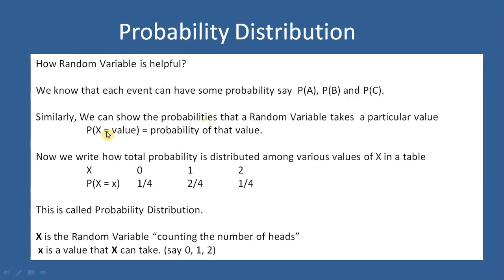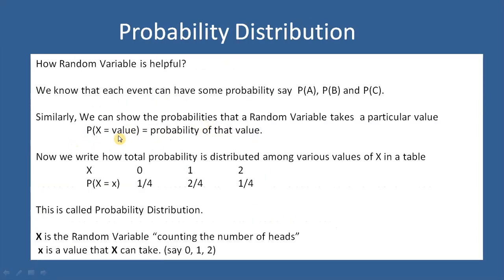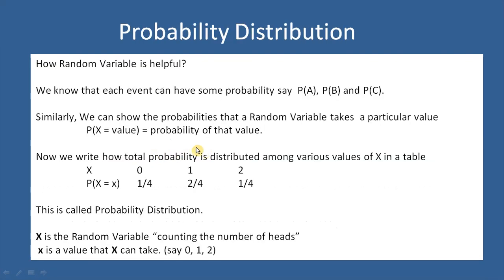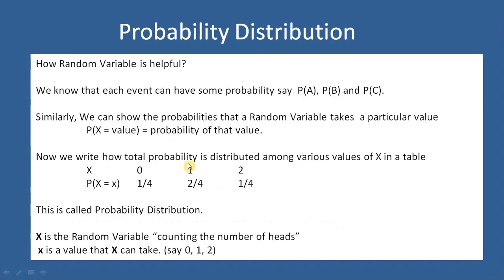So like this, we can show the probability that a random variable takes a particular value. For example, P of X equal to 0 is equal to the probability of the event counting 0 heads. P of X equal to 1 means the probability of the event counting 1 head. And P of X equal to 2 means the probability of the event counting 2 heads.